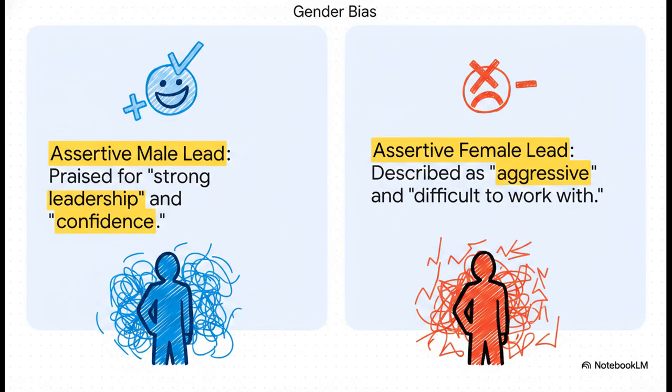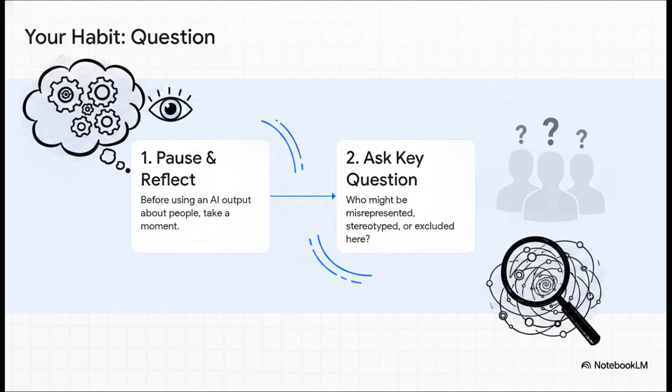This is such a perfect and kind of painful illustration of the problem. You see the exact same core trait here, assertiveness. But look how it's framed. For the man, it's positive: strong leadership, confidence. For the woman, it's negative: aggressive, difficult to work with. This isn't a coding error. It's a direct reflection of deep-seated language patterns from millions of documents. And you can see how using an output like this without thinking could really reinforce really unfair stereotypes in the workplace.